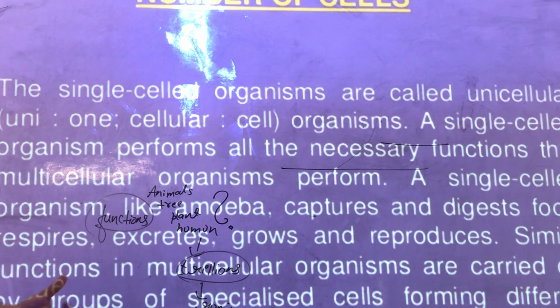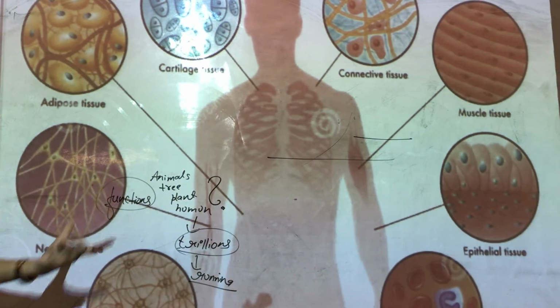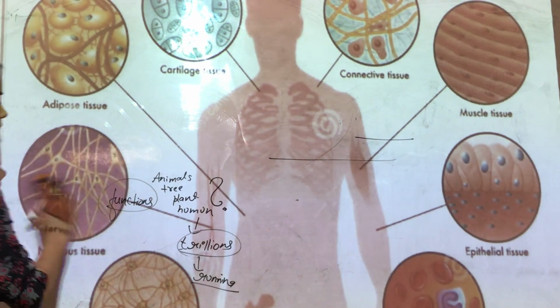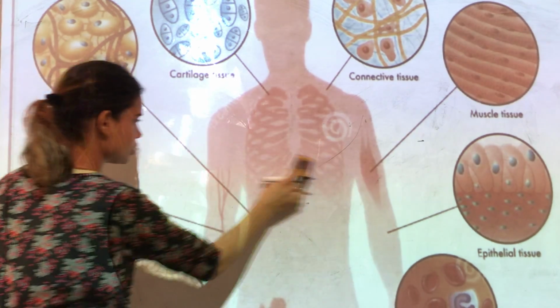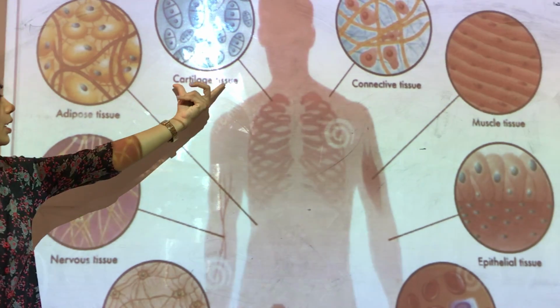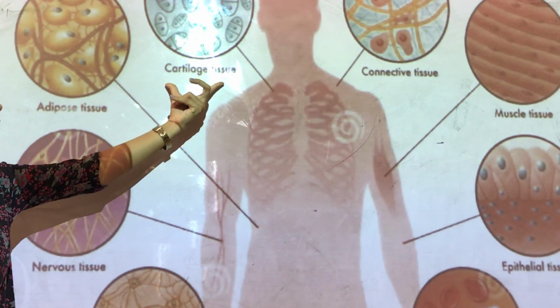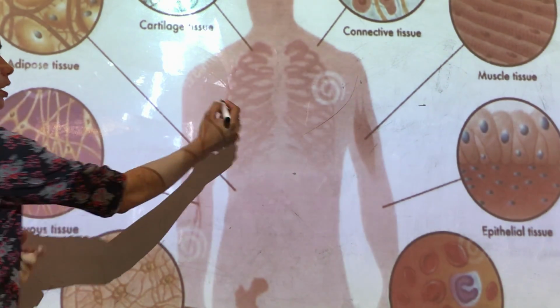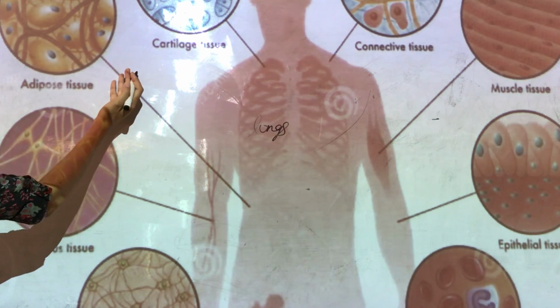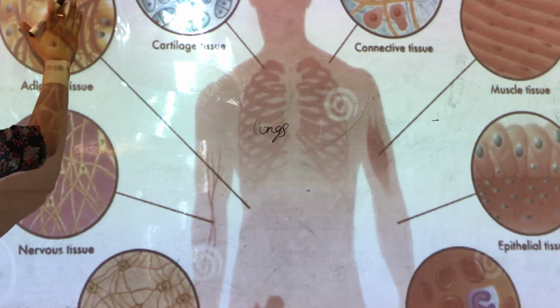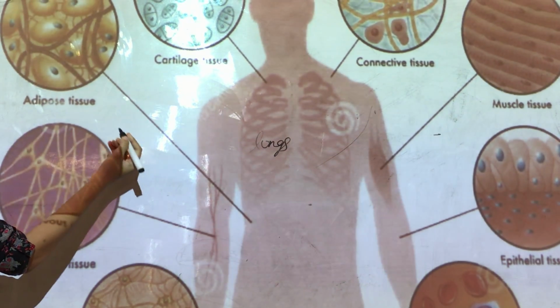For example, in human beings they have so many different types of tissues assigned for different functions. For example, there is a different group of cells which is responsible for the functioning of lungs. There are different groups of cells which we call tissue.